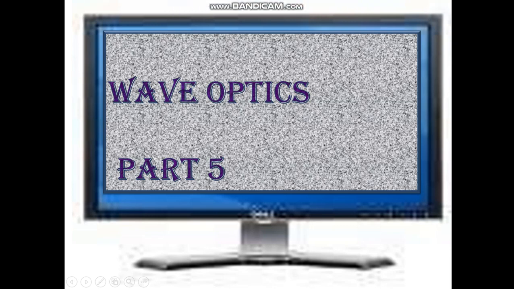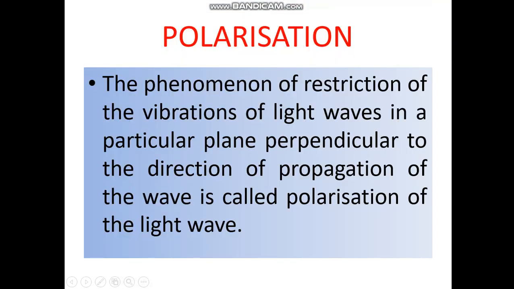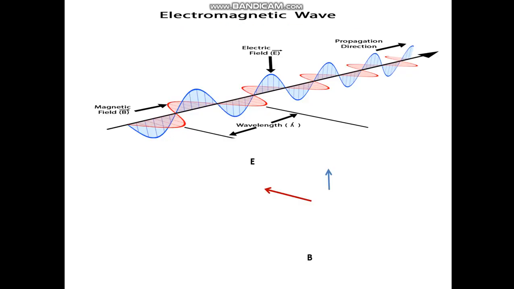Wave Optics Part 5. Polarization. The phenomenon of restriction of the vibrations of the light waves in a particular plane perpendicular to the direction of propagation of the wave is called polarization of light wave.